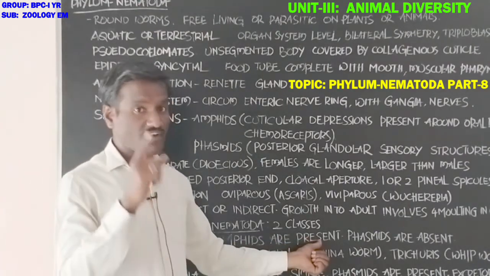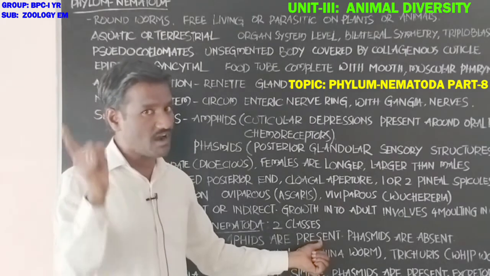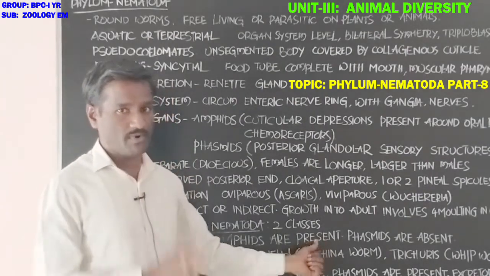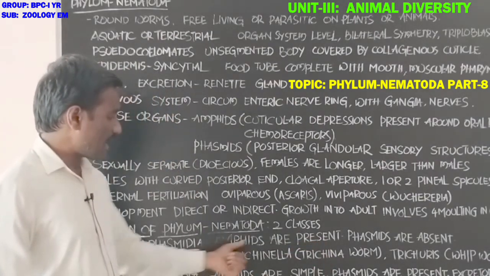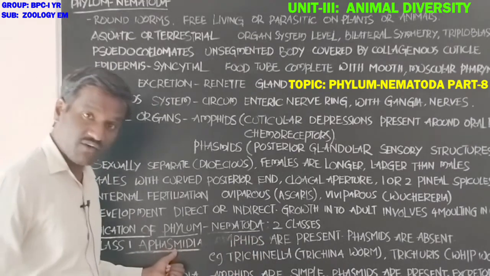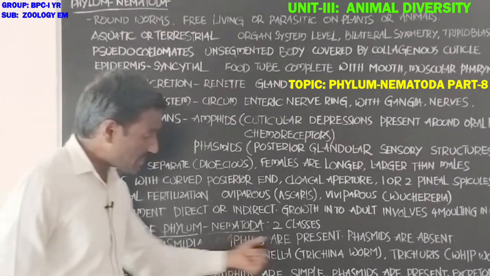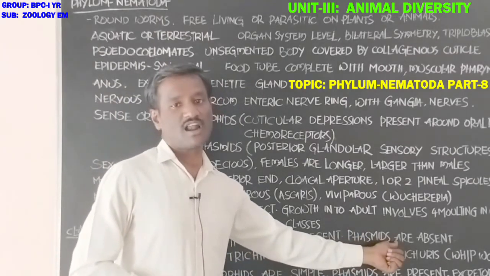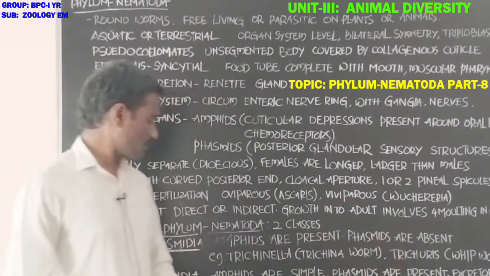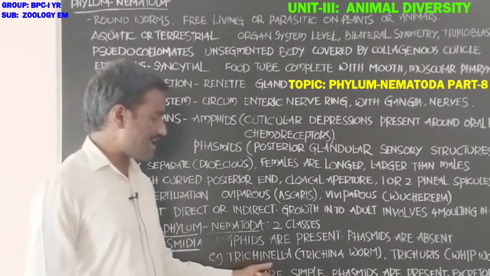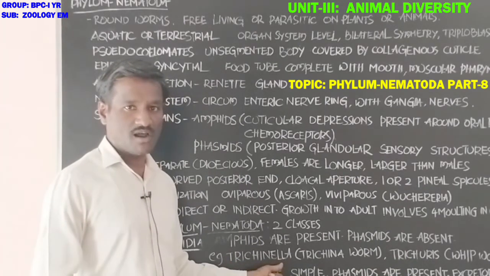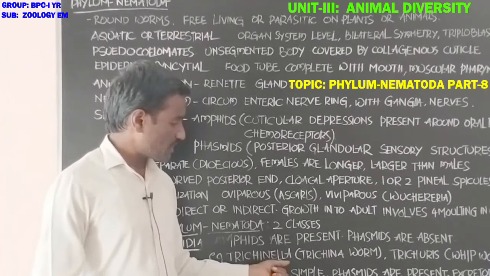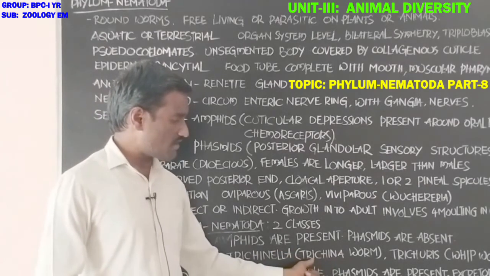Amphids are present, and they are highly modified and developed in the animals present in class Aphasmidia. At the same time, phasmids are absent in these animals. Students, example, Trichinella, common name Trichina worm.